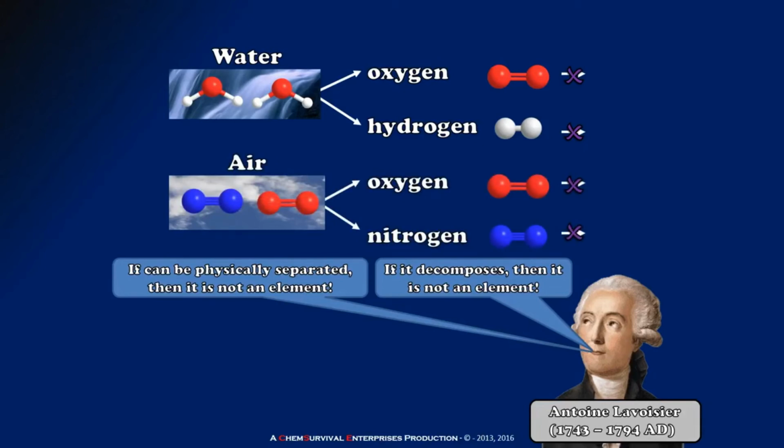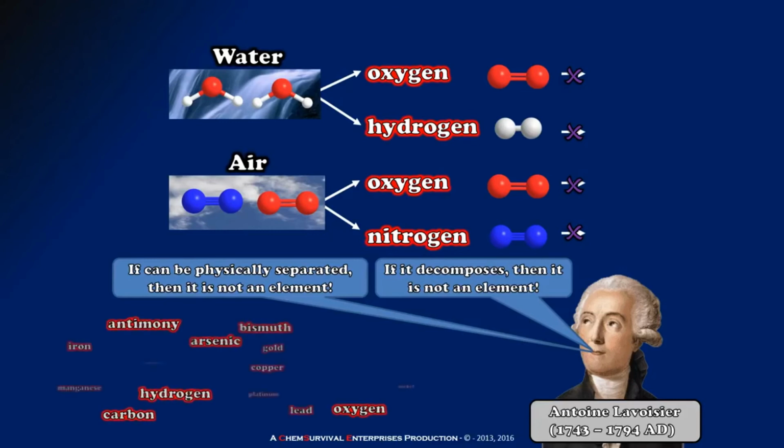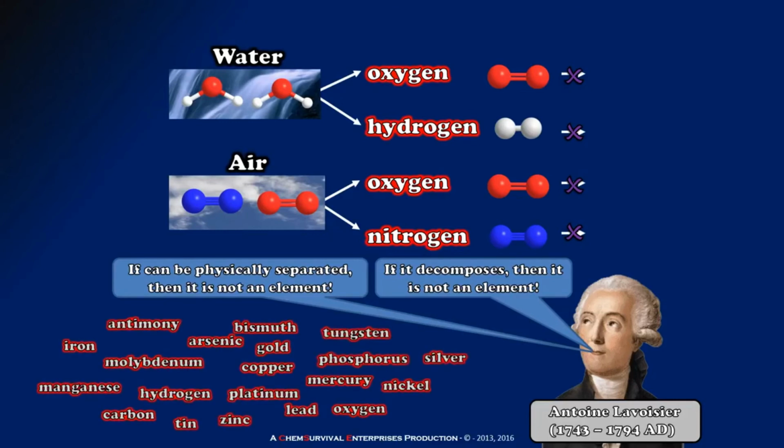He was able to physically separate O2 and N2, but his best attempts to separate those into other materials failed. So he proved that water and air are not elements, but hydrogen, oxygen, and nitrogen are. Lavoisier and his contemporaries continued in this vein and were able to correctly identify and catalog approximately two dozen elements before his death.